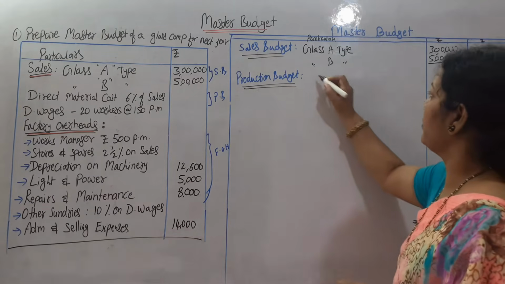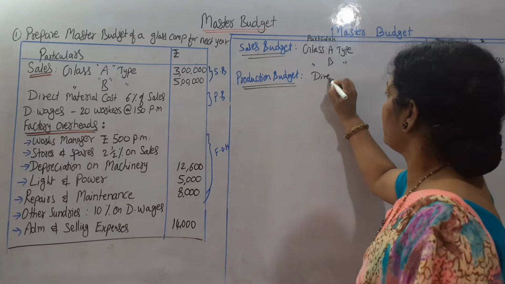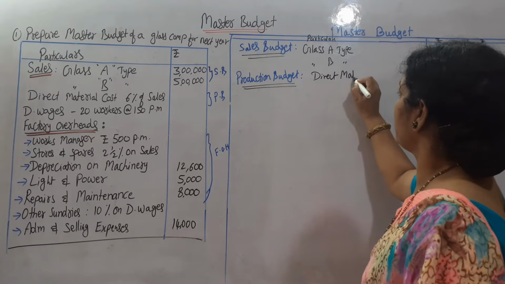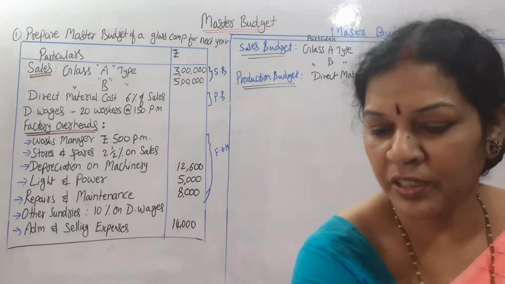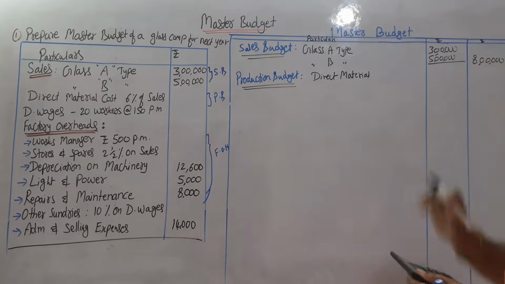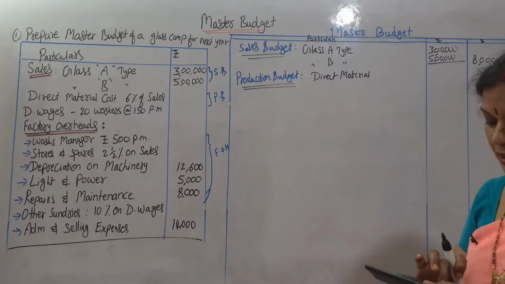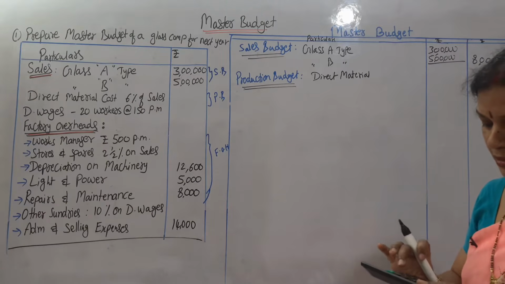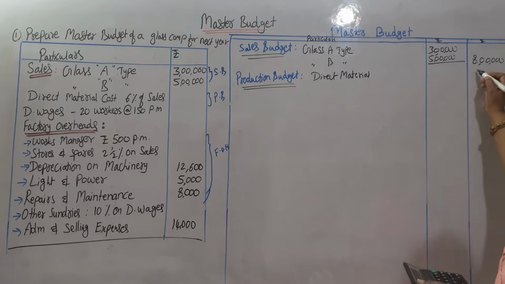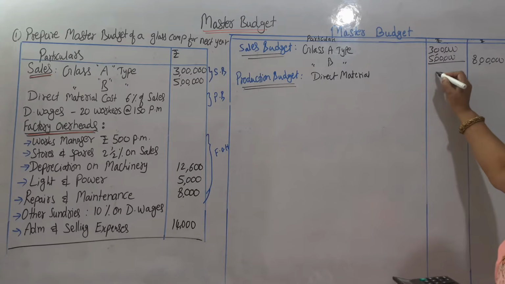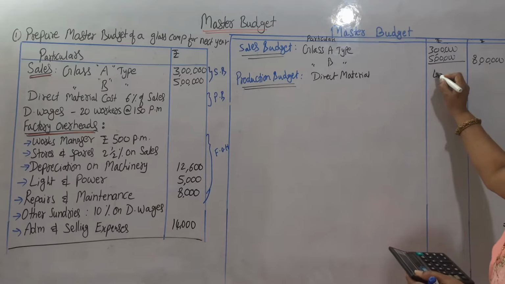Direct material, 6% of sales. Sales are here 8 lakh, right? So 8 lakh into 6%, 48,000. We'll write it directly outside, 48,000.